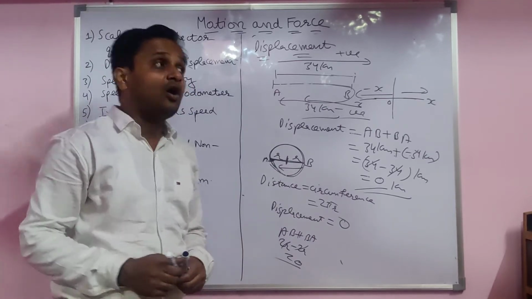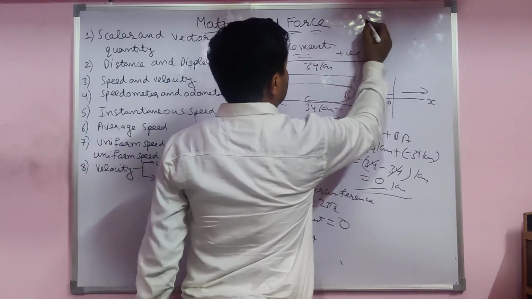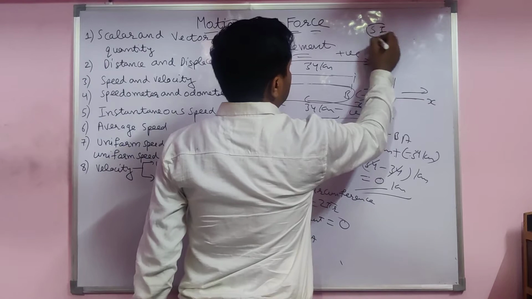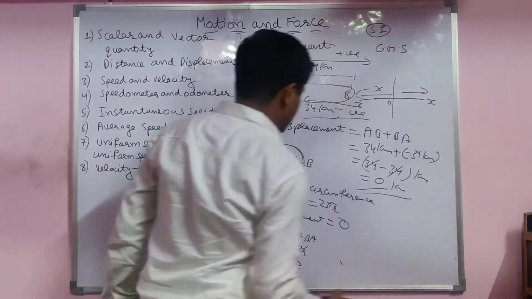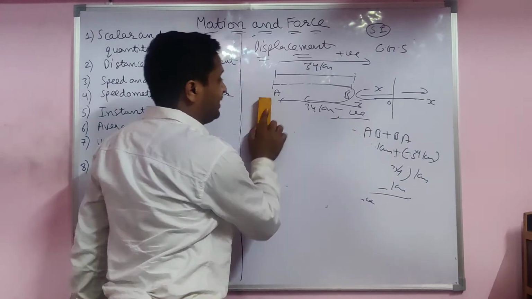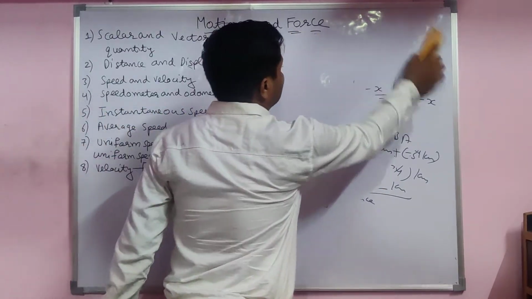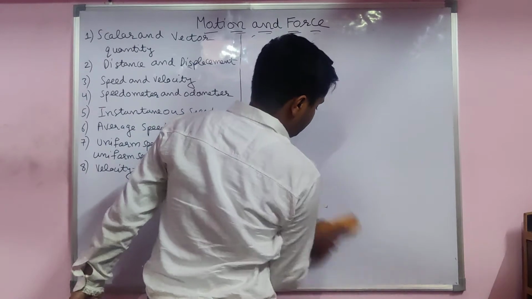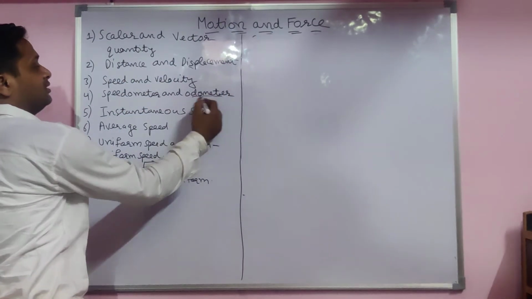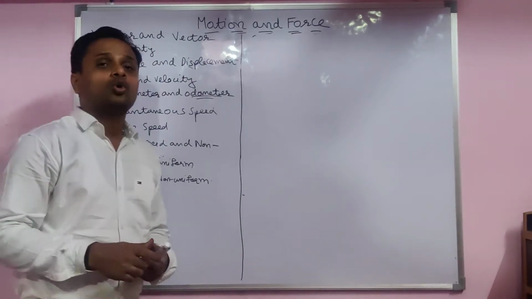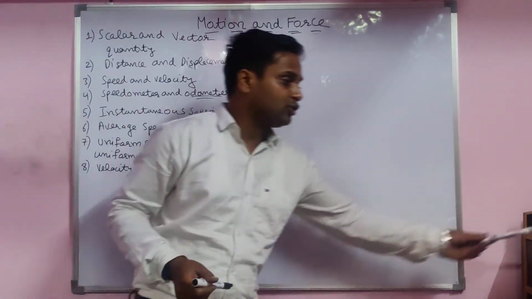What is the unit of displacement and distance? There are two systems of units, SI and CGS. So now we have to see the unit of distance and displacement. How are you able to measure distance and displacement? On a car, by using an odometer.